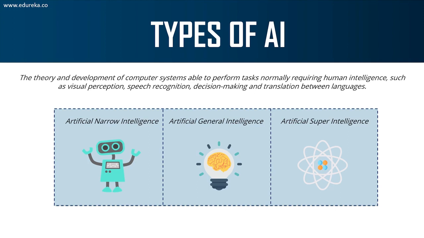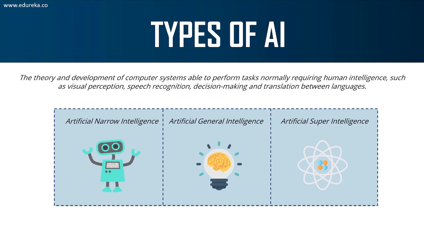Then we have something known as artificial general intelligence. This is also known as strong AI, and it involves machines that possess the ability to perform any intellectual task that a human being can. Now, guys, machines don't possess human like abilities. They have a very strong processing unit that can perform high level computations, but they're not yet capable of thinking and reasoning like a human.